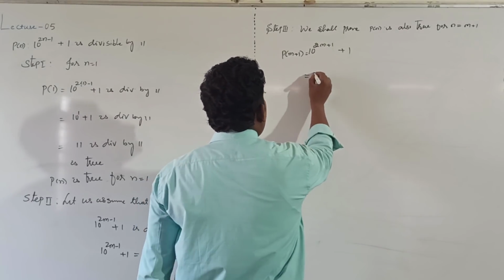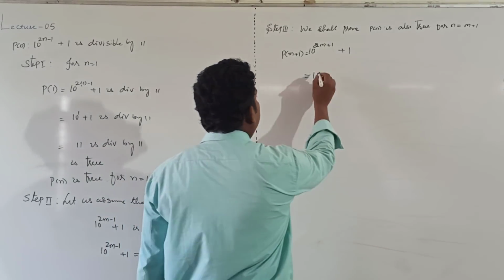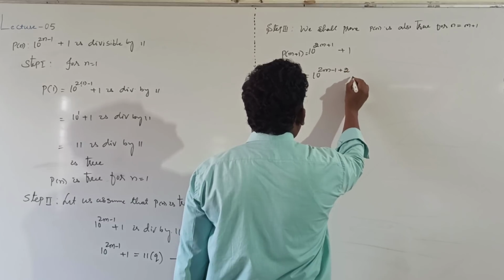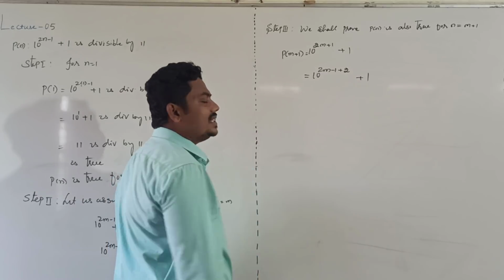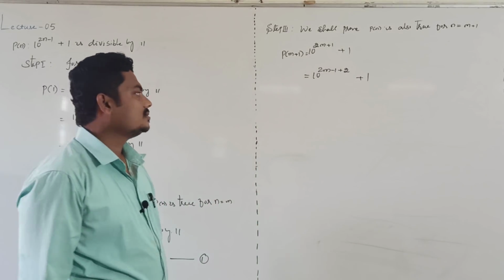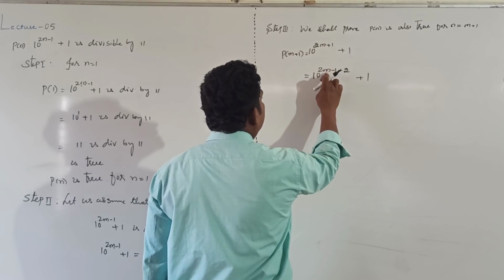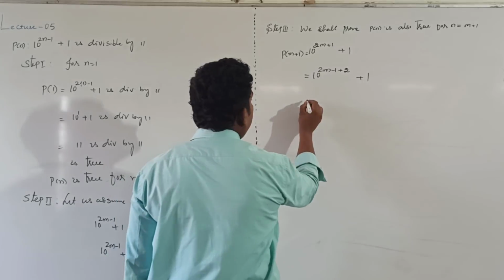I will write 10 power 2m plus 1 as 10 power 2m minus 1 plus 2, plus 1. Now also we can't say whether it is divisible by 11 or not. It is just a rearrangement. I will write 2m plus 1 as 2m minus 1 plus 2.